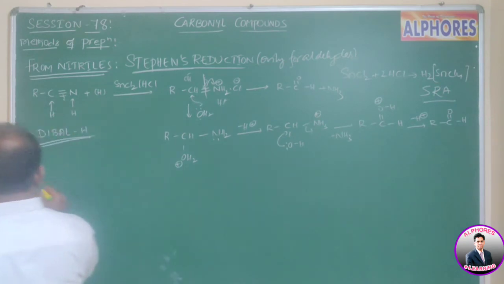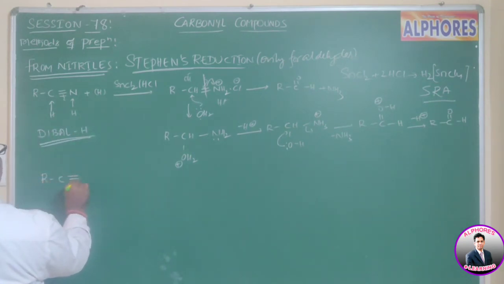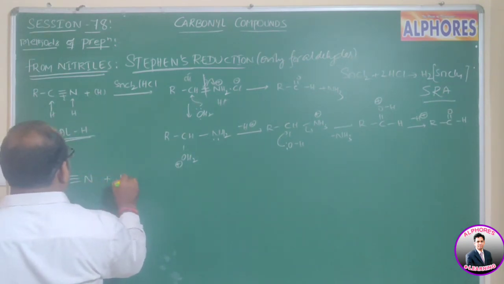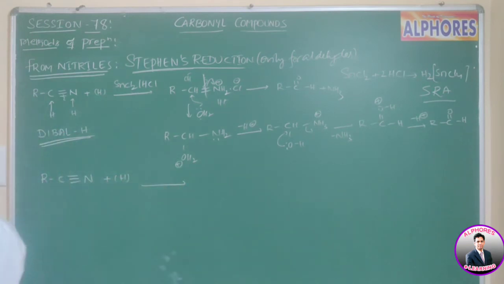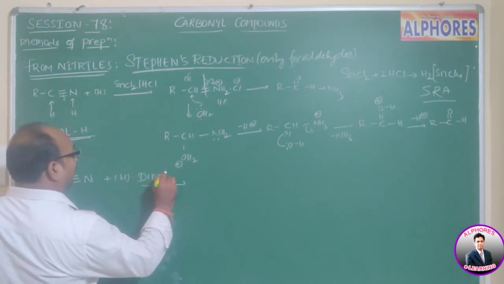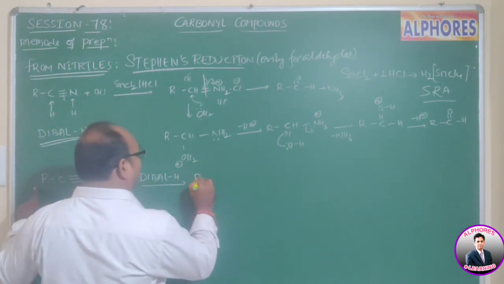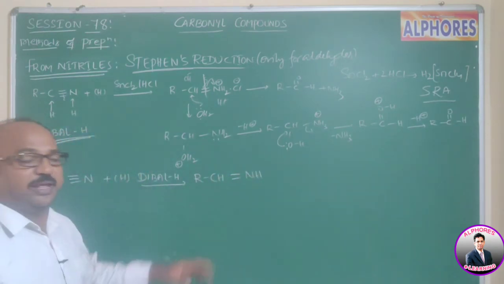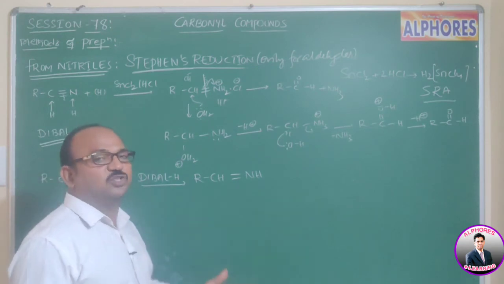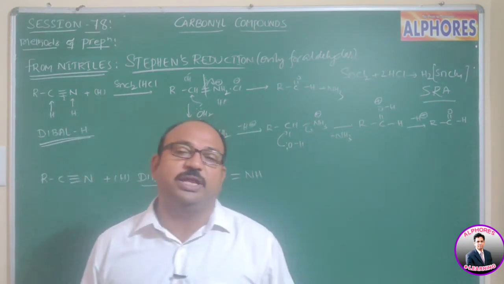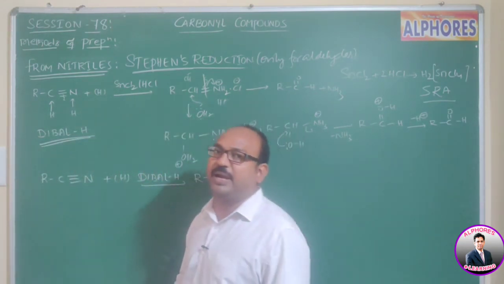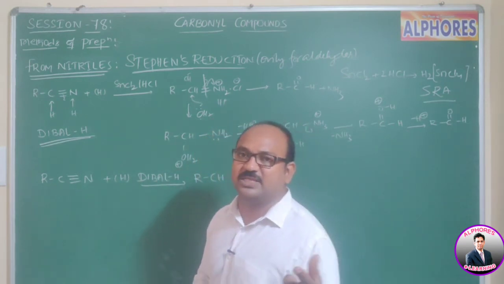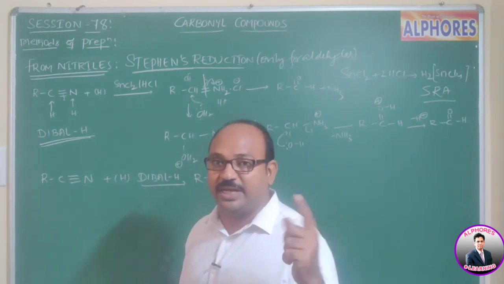Let us see. The same nitrile, RC triple bond N, upon reduction by using DIBAL-H, diisobutyl aluminum hydride, gives the compound RCH double bond NH. As we know, in diisobutyl aluminum hydride, instead of AlH3, aluminum hydride, two hydrogens are replaced by two isobutyl groups.